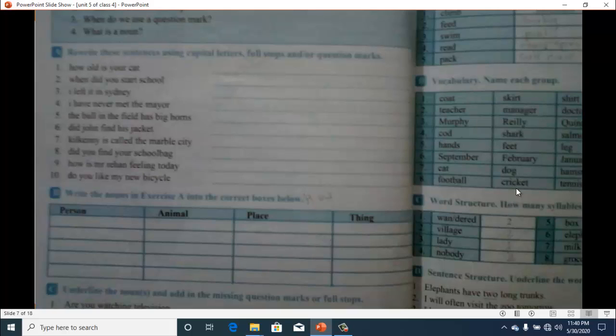Then exercise B, write the nouns in exercise A into the correct boxes below. You have to pick the nouns from exercise A, then you have to fill that noun in these columns. Like in the first sentence it's a cat, so you will write cat in the block of animal. Then in the second line it is school, so you have to write school in the block of place. Then Sydney, Sydney again is a place, and so on.